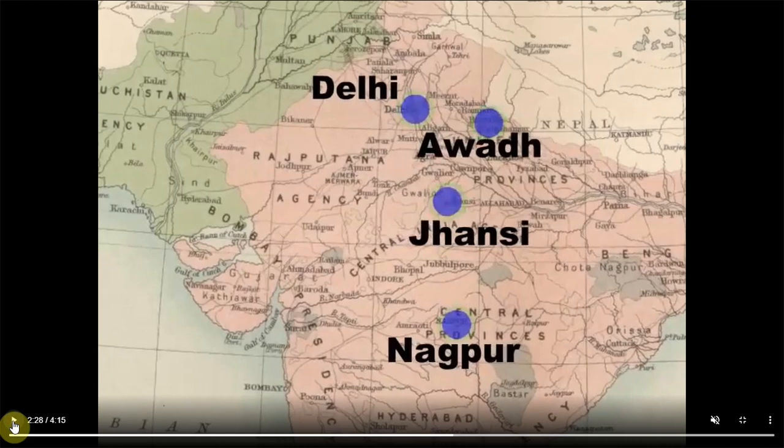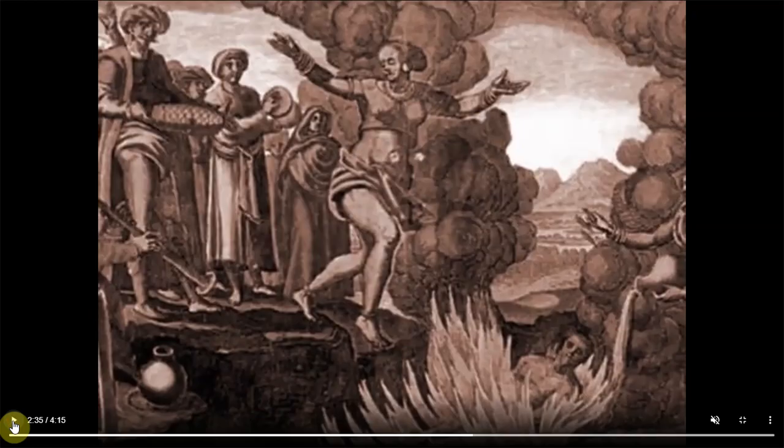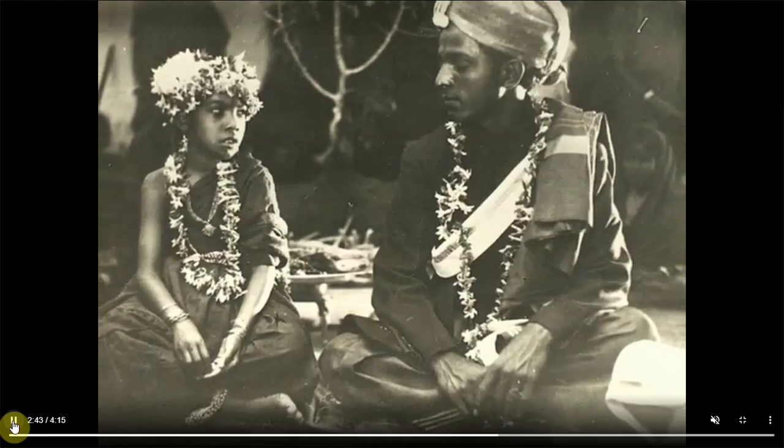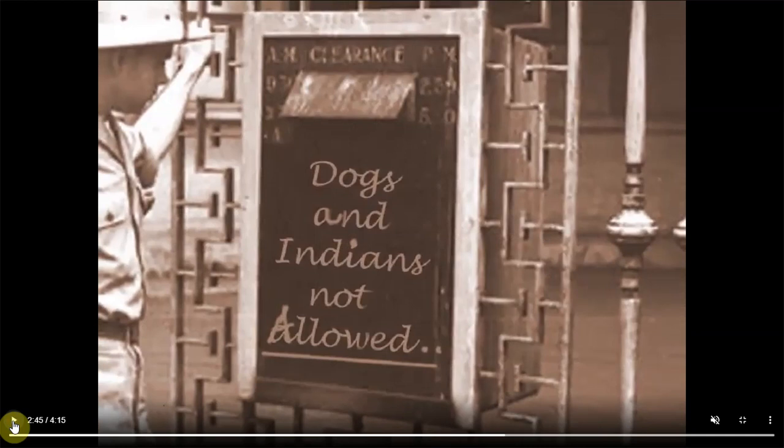Social causes. The British tried to stop various social evils like sati, introduced widow remarriage and banned child marriage. It was not liked by all the Indians. They thought it was an insult to their religious policies.